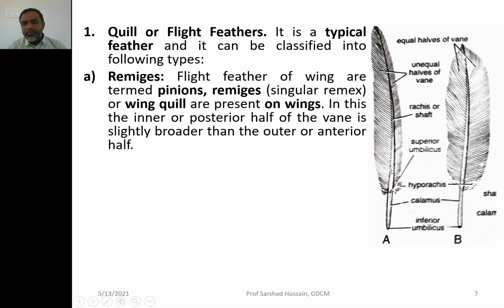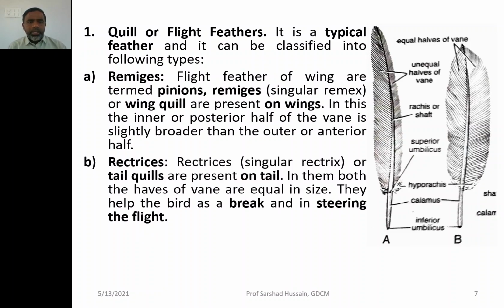Now if you look at them, they have two unequal veins. This is the difference between the quill feather or the typical feather of the wing and the typical feather on the tail. The tail will have the equal halves of the vein, whereas the remiges or the wing feathers will have the unequal veins on them. Rectrices is the other type of feather which is present on the tail.